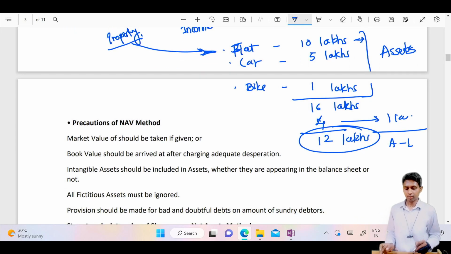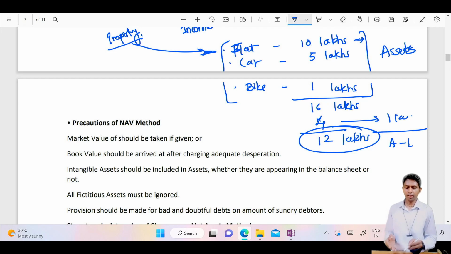But here, in this general example, we have not taken into account staff welfare expenses, office expenses, etc. We have not taken into account some fictitious assets like underwriting commission and all.